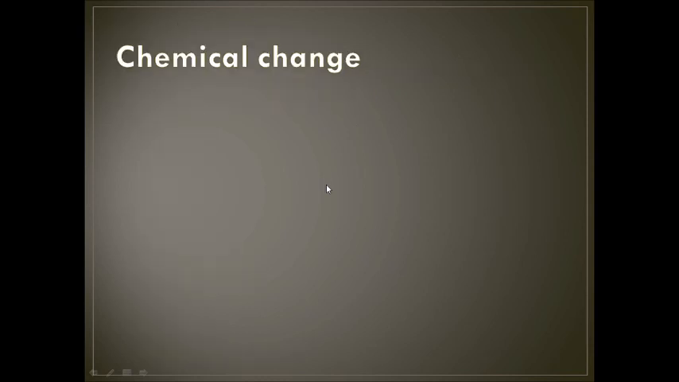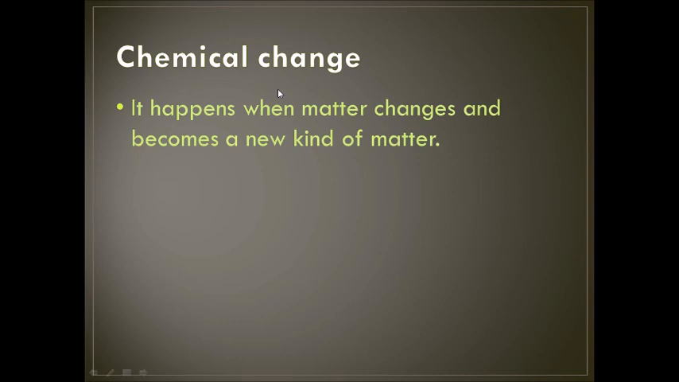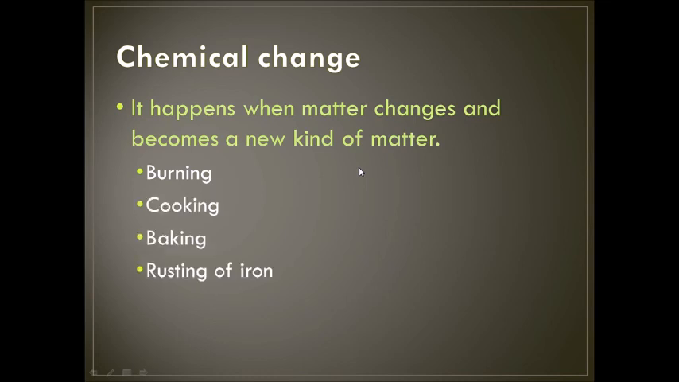Now another change of matter is chemical change. And the chemical change happens when matter changes and becomes a new kind of matter. So in chemical change, the matter changes completely. It becomes a new kind of matter, a different matter. Now, burning is a chemical change, cooking, baking, rusting of iron, all of these are chemical changes.